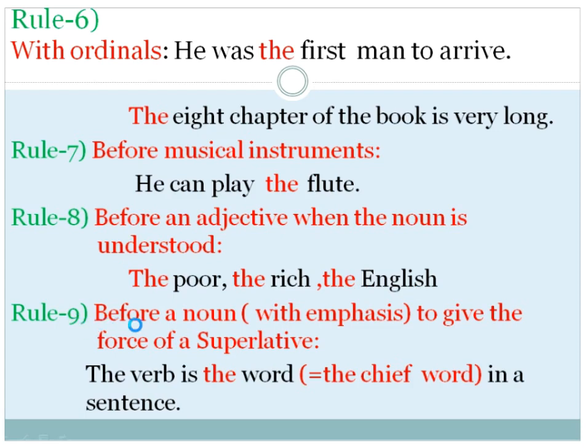Rule 9. Before a noun with emphasis to give the force of a superlative. The verb is the word. It means the chief word in a sentence. Verb is the chief word. So to emphasize the verb, we use the article "the" before the word here.